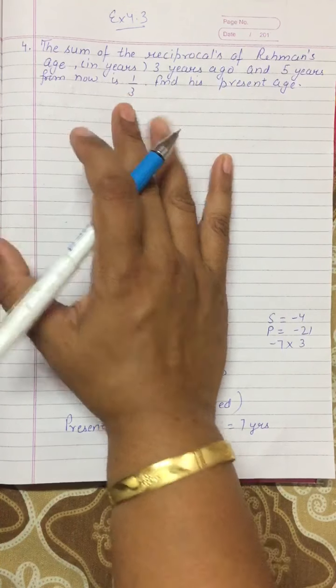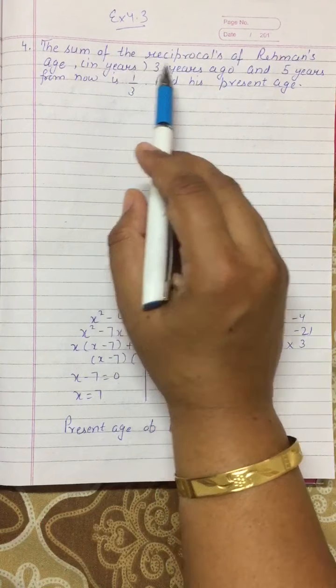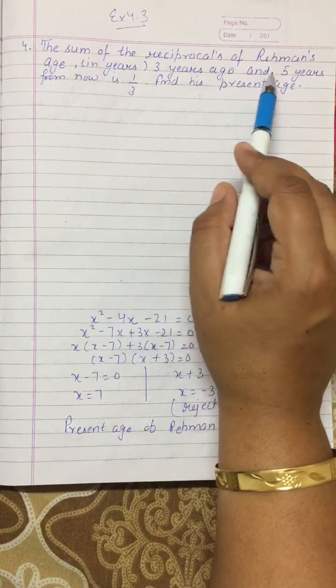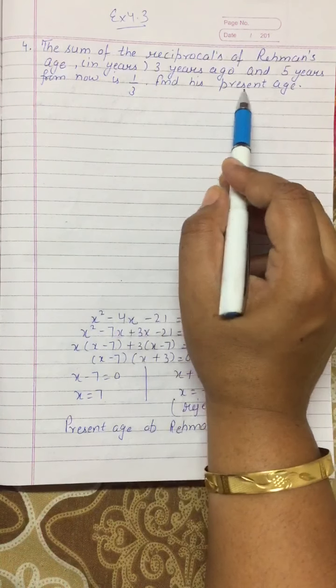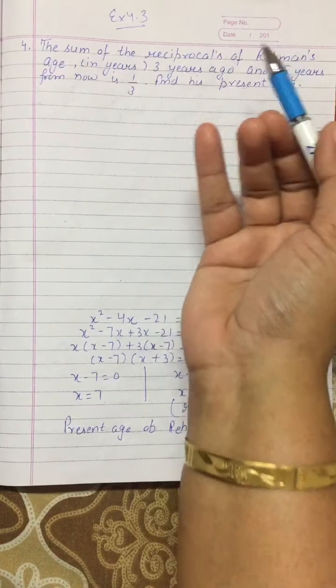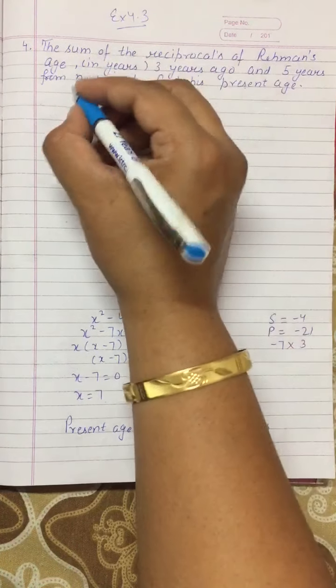What is in question number 4? The sum of the reciprocals of Rahman's age in years 3 years ago and 5 years from now is 1 by 3. So find his present age. So we are going to concentrate on what we have to find. We have to find the present age. So firstly we will assume the same.